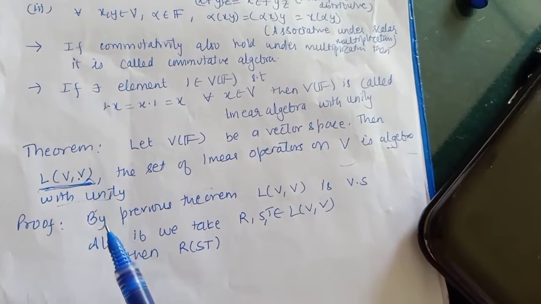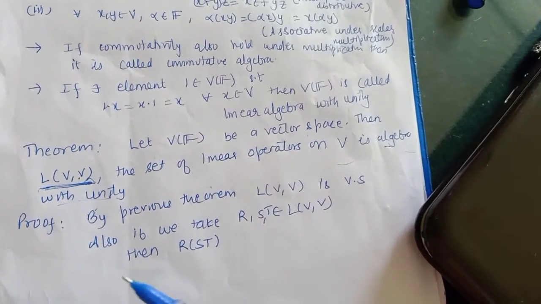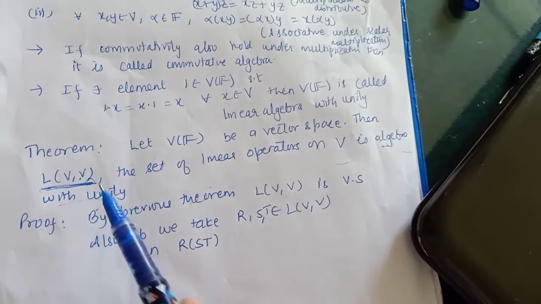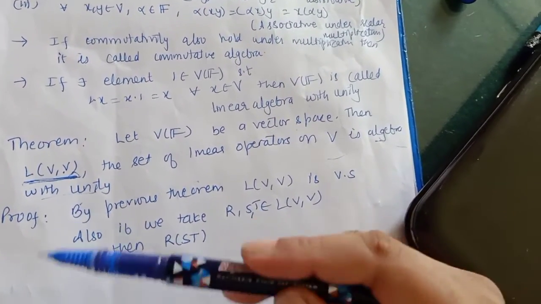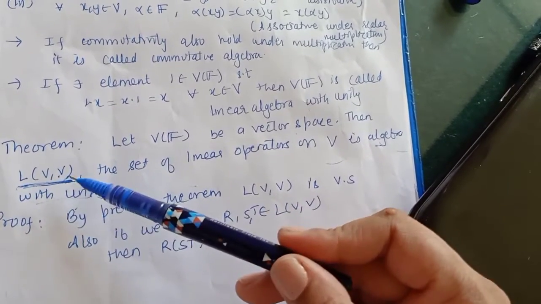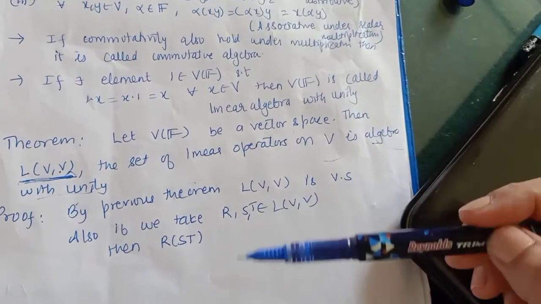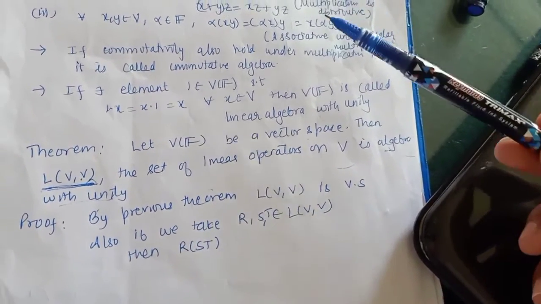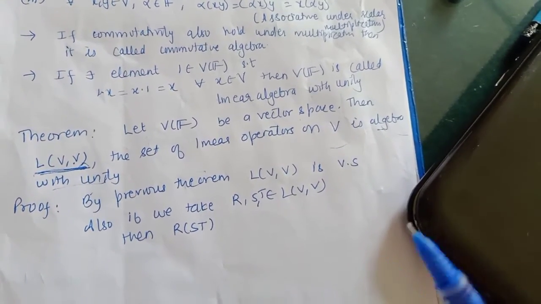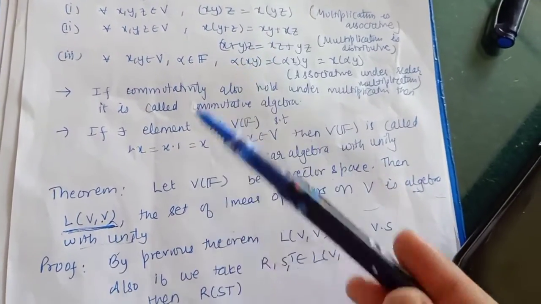What you need to prove is that you already have the properties of a vector space from the previous theorem. So you only need to prove these three properties, and you need to prove that the identity also holds. Now I am just proving the first property for you, the other two I am leaving for you.